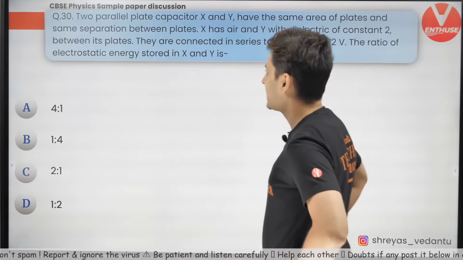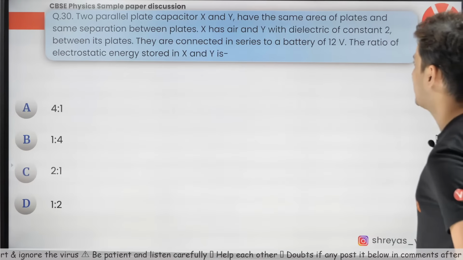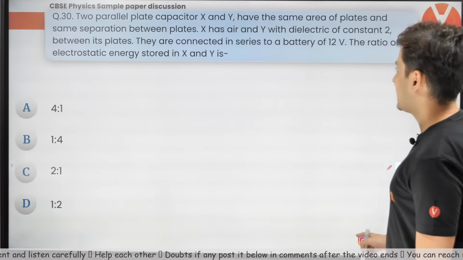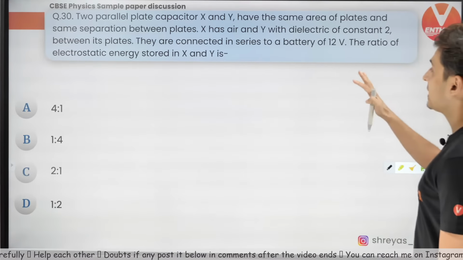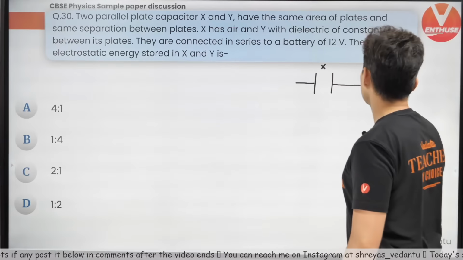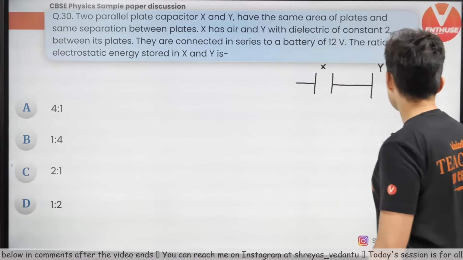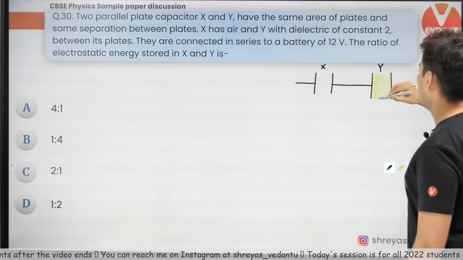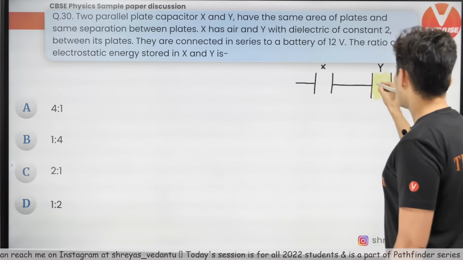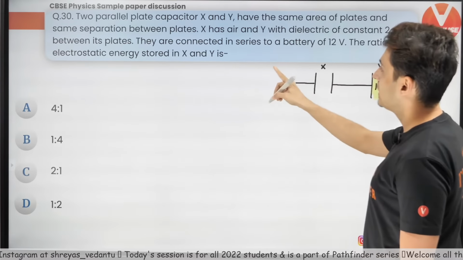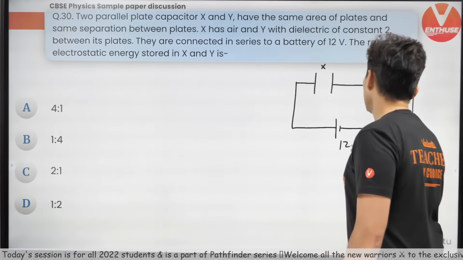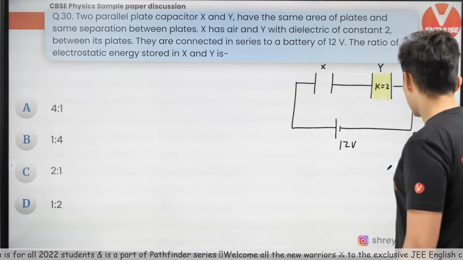Okay, so what do we have over here? There are two parallel plate capacitors, X and Y, that have the same area, and the separation between the plates is also the same. X has air, Y has a dielectric. They are connected in series. Okay, so this is X, this is Y. This has air, and this has some dielectric over here, of constant 2. So if K is equal to 2, then they are connected in series to a battery of 12 volts. Fine. The ratio of the energy stored in between them.